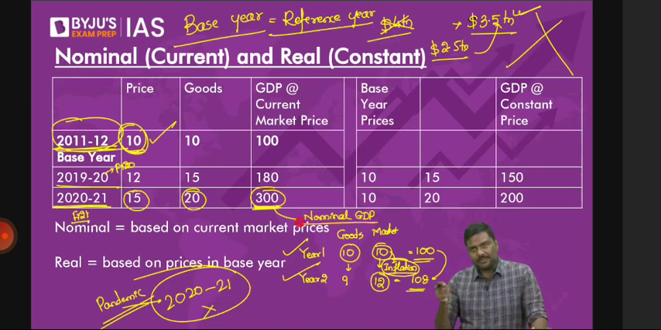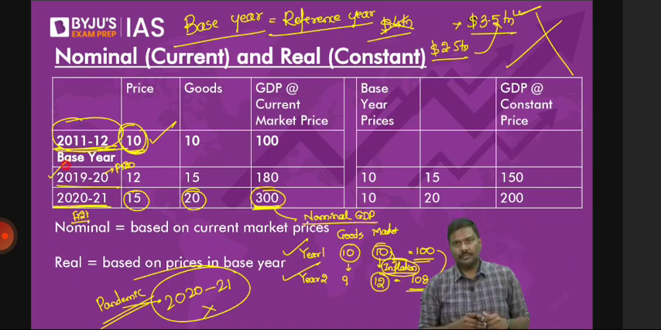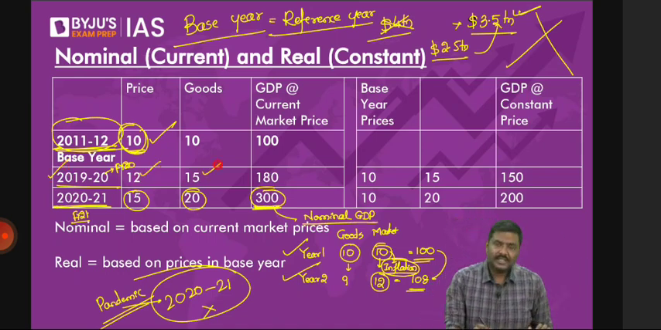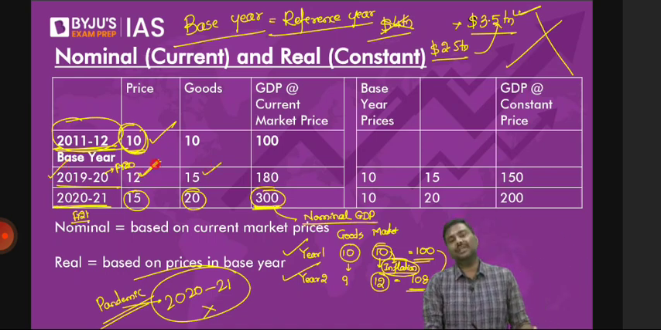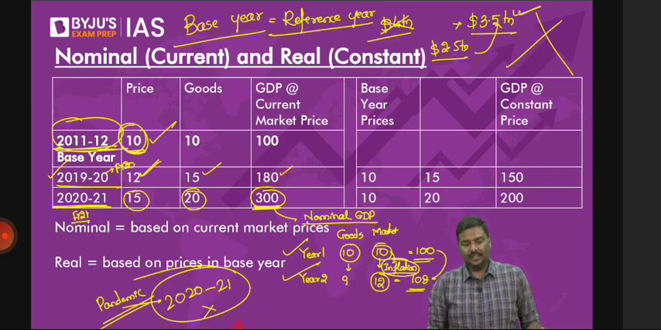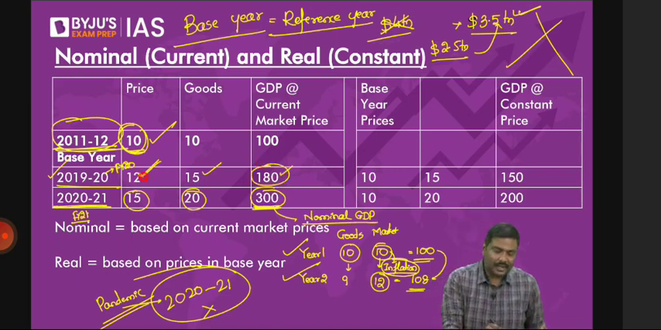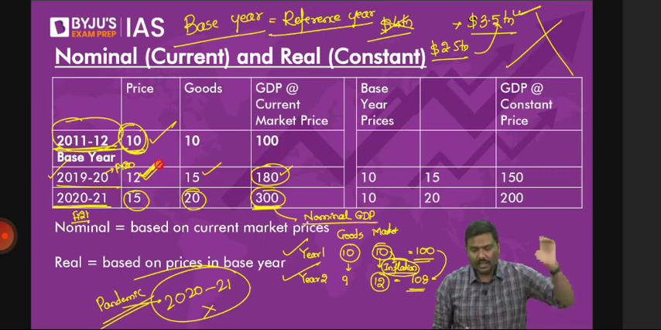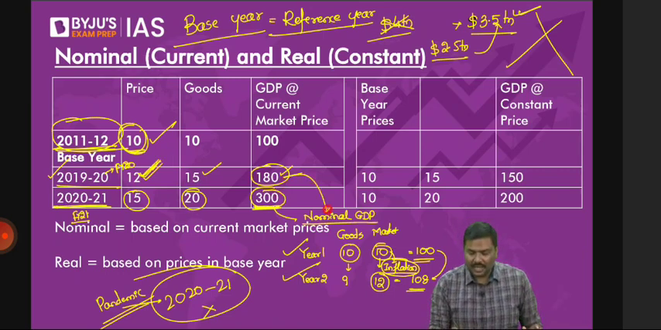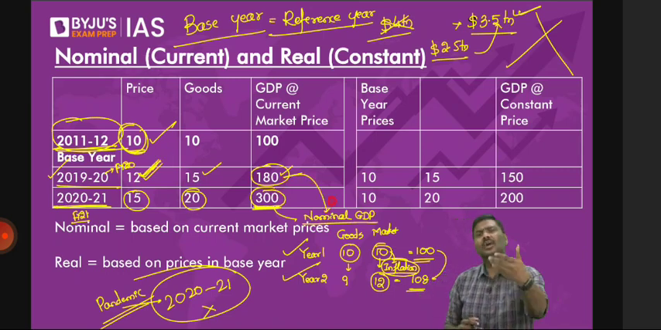Now next point. What is the nominal GDP for the previous fiscal? Fiscal 19 and 20. We produced, let's say, 15 goods and the market price was 12 rupees. So 12 into 15, 180. Because 180 rupees is GDP calculated using the current market price, that is the market price of that year, we'll simply refer to this as nominal GDP as well. So nominal GDP means what? In that year, whatever the price is, consider it and calculate GDP.